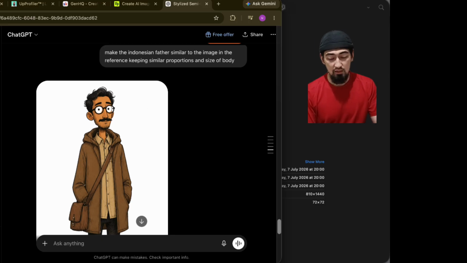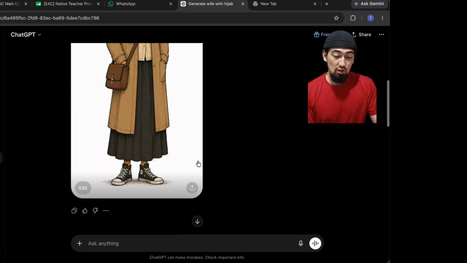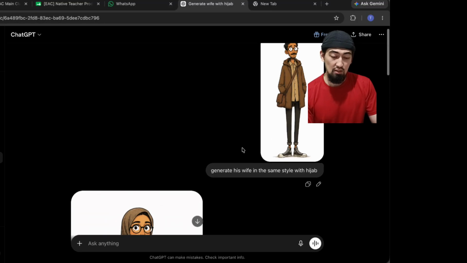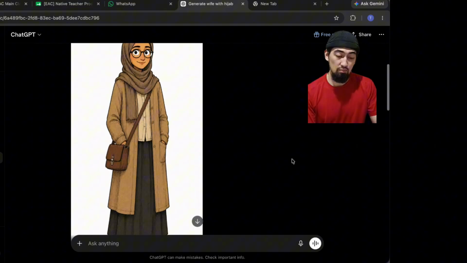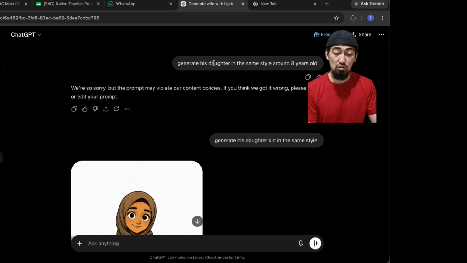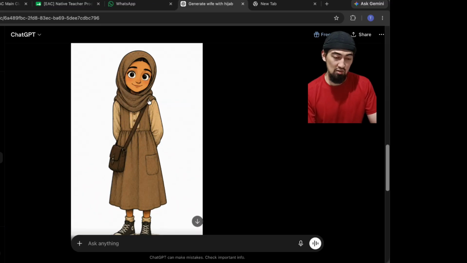So after that, I was thinking about the wife and the child right away, right? So I took the same character and I said, hey, generate his wife in the same style with hijab. And this is what it gave me. And this is the same thing I did, generate his daughter in the same style, around 8 years old. And then I got this, sorry, violates our policies. So I said, generate his daughter kid in the same style. And then it gave me this.